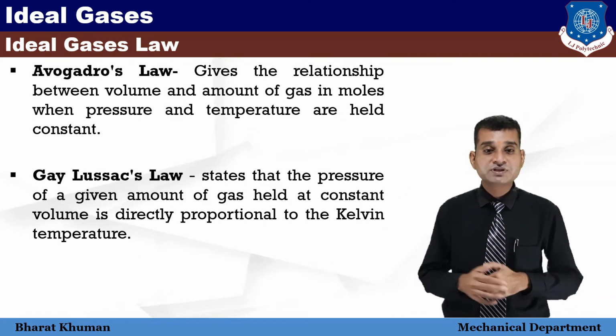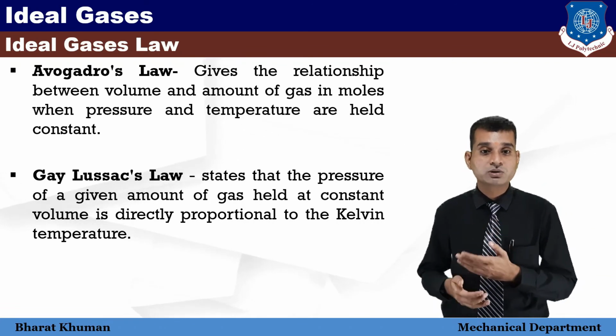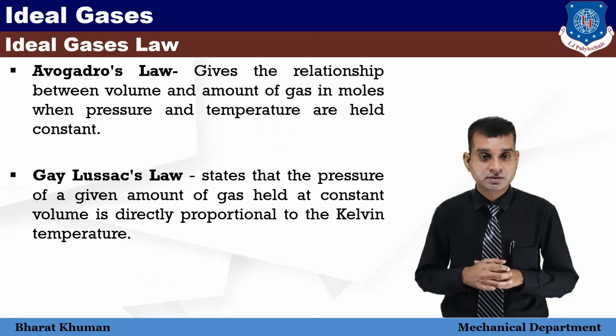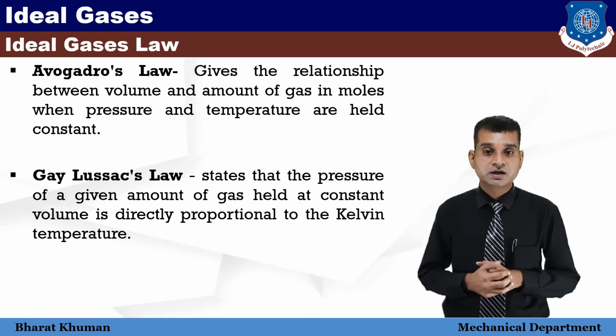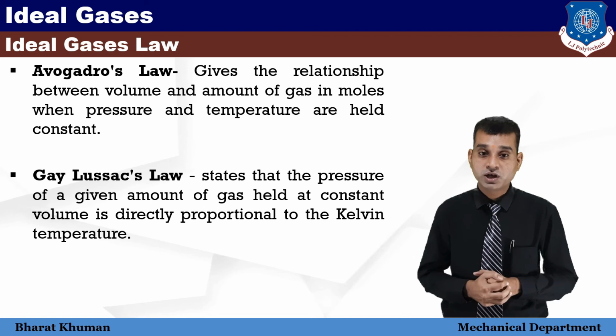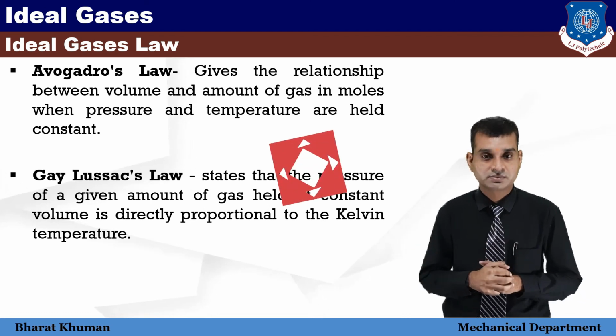Avogadro's law gives the relationship between volume and amount of gas in moles when pressure and temperature are held constant. Last but not least, Gay-Lussac law states that the pressure of a given amount of gas held at constant volume is directly proportional to the Kelvin temperature.